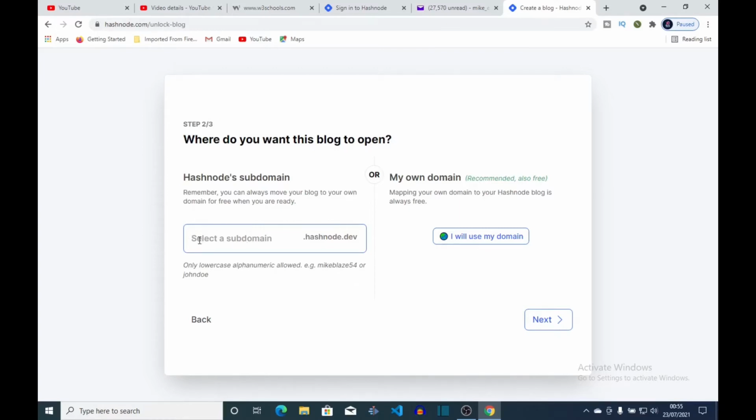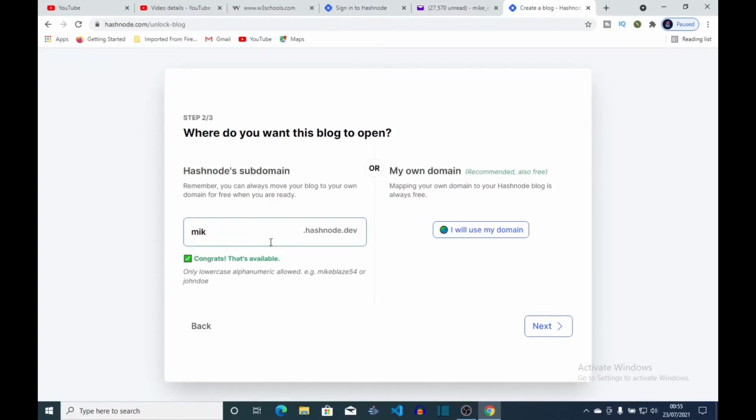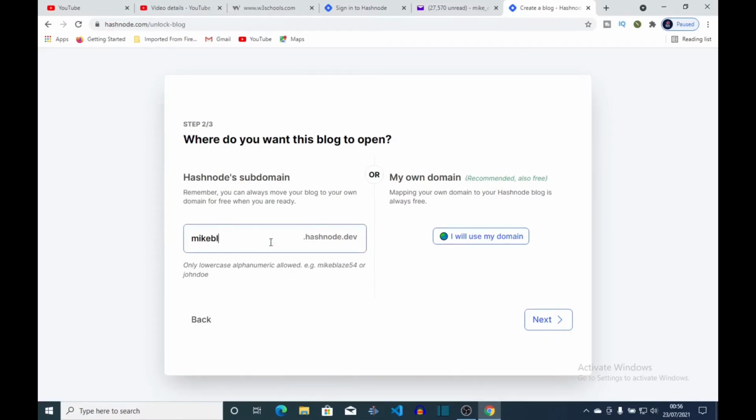So I'm just gonna select a subdomain. I'm gonna type in a name. You can choose any name for your domain, as long as the name is available. You see it in green. If it's not available, it's gonna be in red, and you need to change it or tweak it a little so that it won't match somebody else's already.